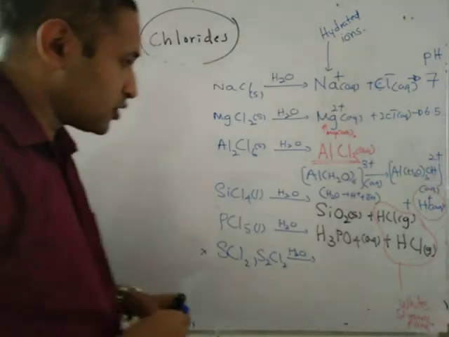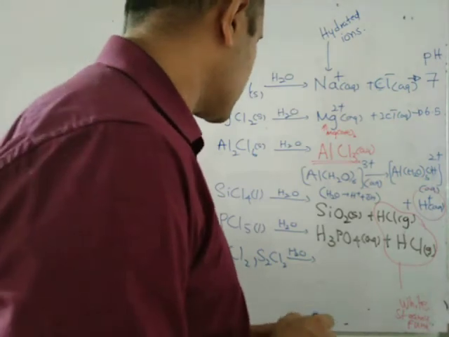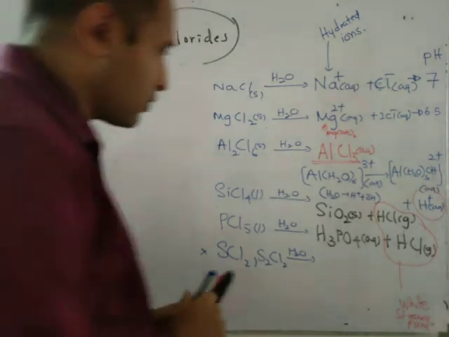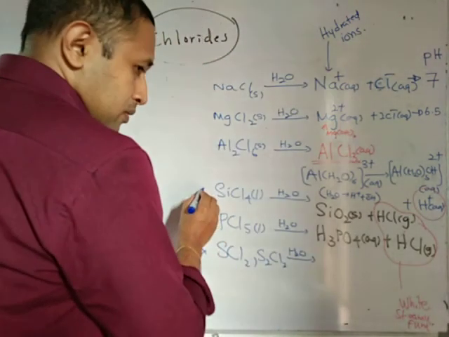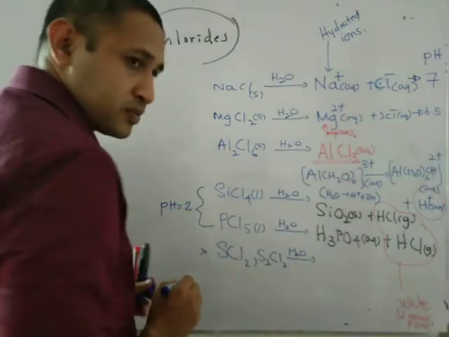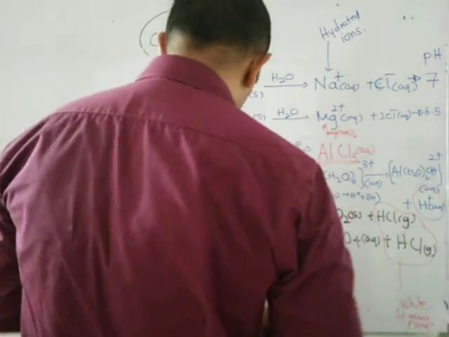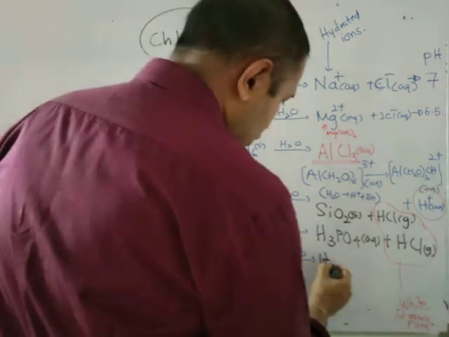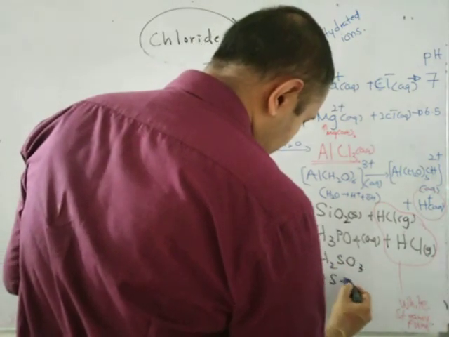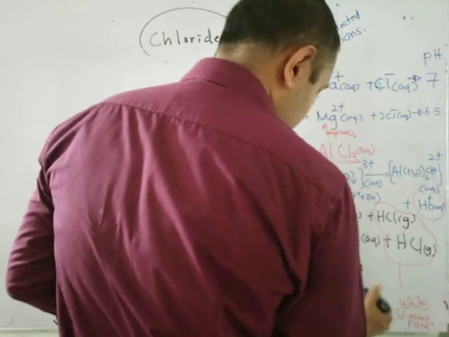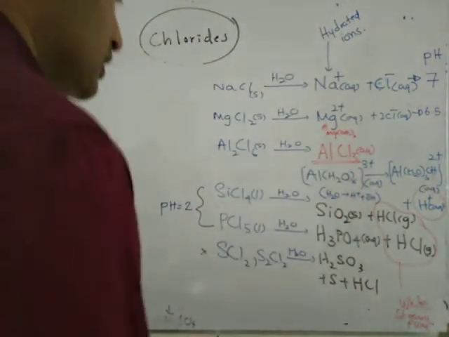Alright? So in organic chemistry also we learned a reaction like this, right? The last one is not in the syllabus, but I'll give you. I forgot to give the pH values of these two. I'll write it here. The pH value of these two is equal to 2. Right, last one, this one forms H2SO3 plus sulfur dioxide. Sorry, HCl when it reacts with water. That's not in the syllabus.